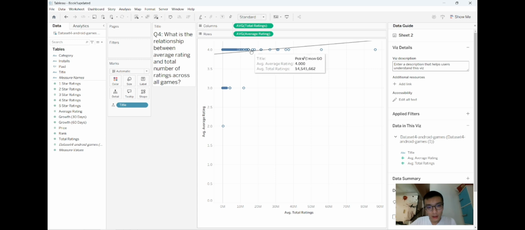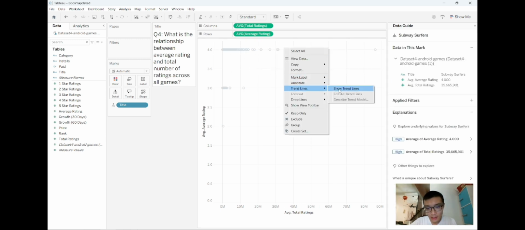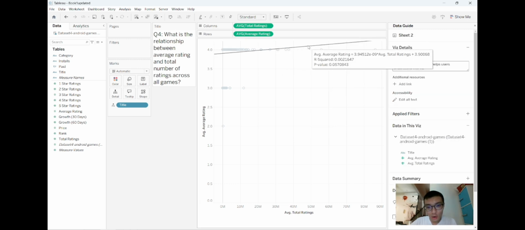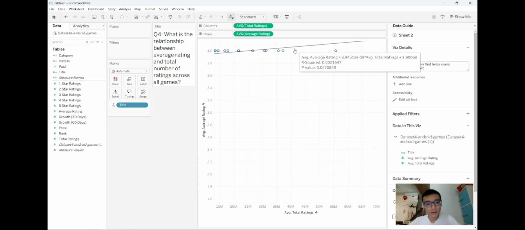As you can see here, the points are almost in a straight line. So what we can do is right click, go to trend line, and select show trend lines, and we can see the amount of trends. As you can see here, the line is almost a straight line. If you zoom up a bit, the line is almost a straight line.